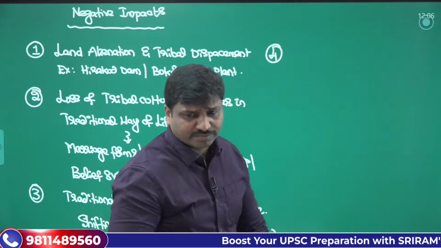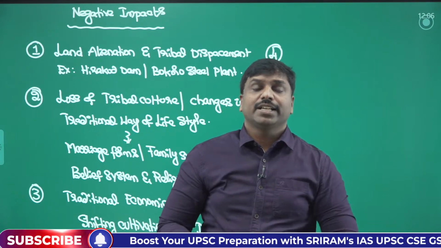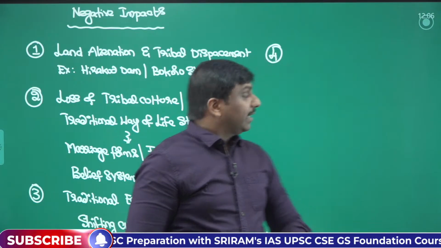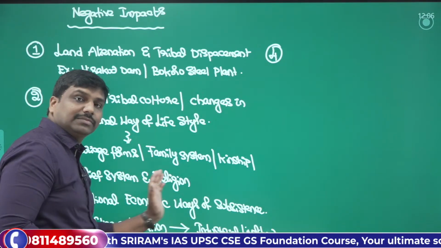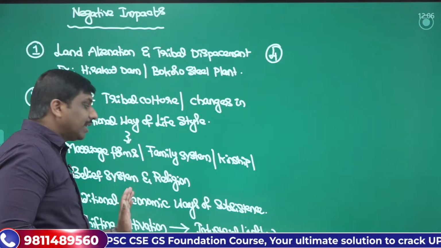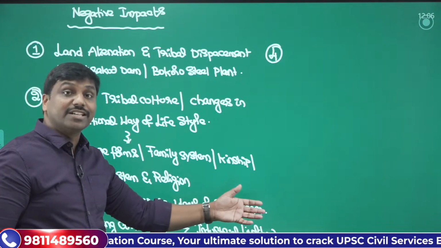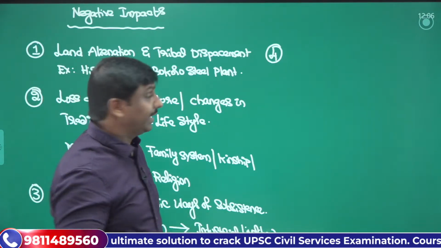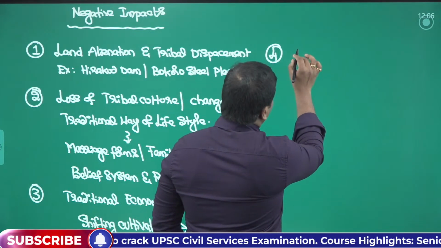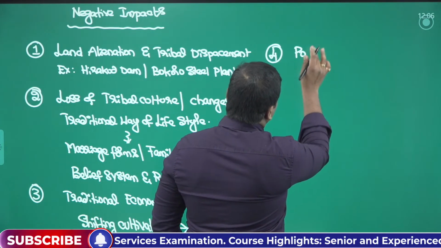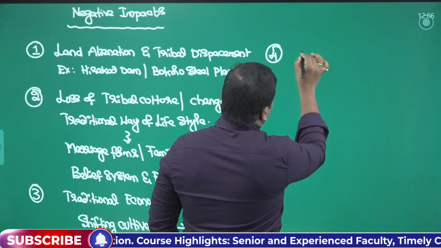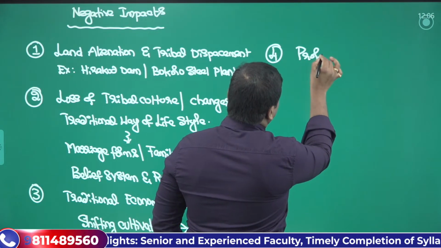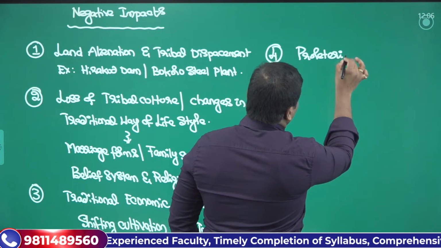Furthermore, when they shift from these traditional modes of subsistence to the industrial modes of subsistence, we can see one important phenomenon that is known as proletarianization.